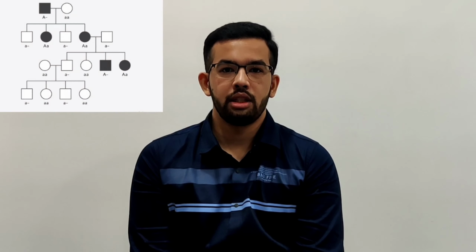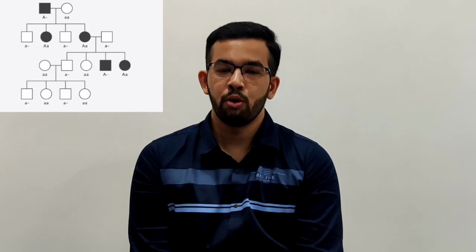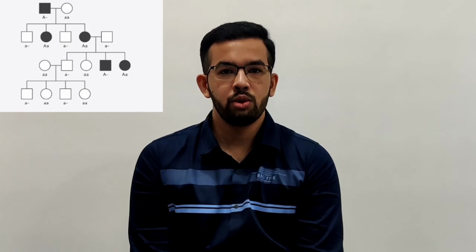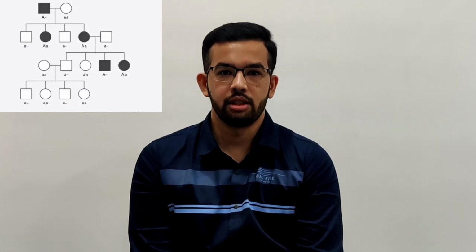We now look at the pedigree chart. In this pedigree chart, the affected male is transmitting the disease to both his daughters. The affected daughter further transmits the disease to one of the two sons and one of the two daughters. Thus, this is an example of X-linked dominant condition.